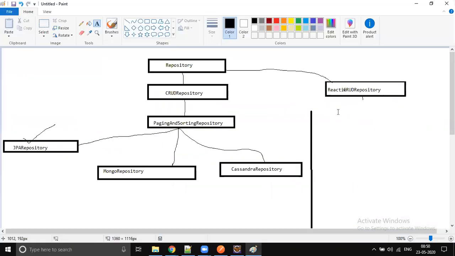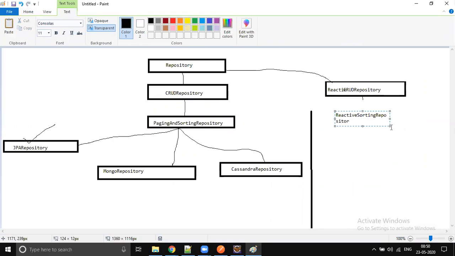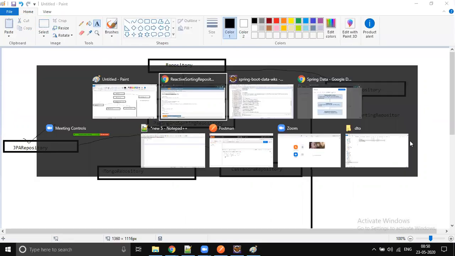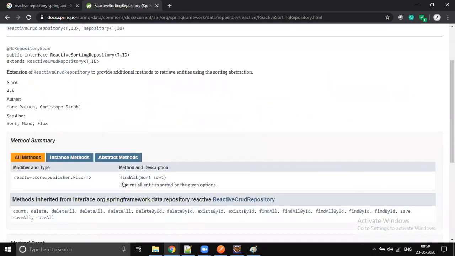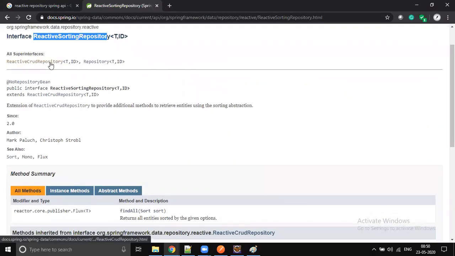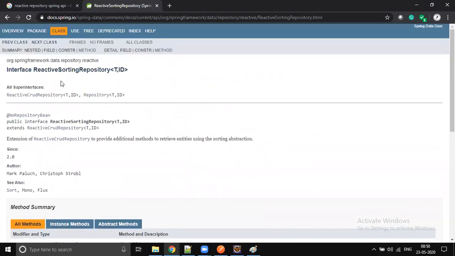And again it's going to have one more child. Here there is no JPA repository, so all are super interfaces. I think there is some image available.